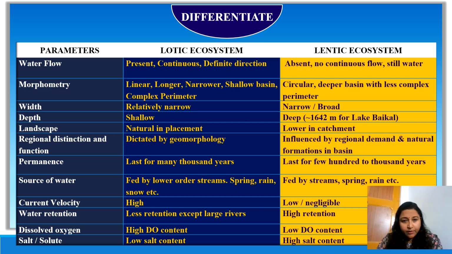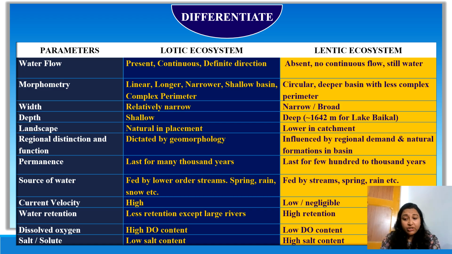Then source of water. In the case of lotic, it can be fed by lower order streams, springs, rain, snow, etc. And lentic ecosystems can be fed by streams, springs, rain, and sometimes glaciers also. Then we have current velocity: very high in lotic, and negligible or absent in lentic. Then water retention is much less in lotic, very high in lentic.